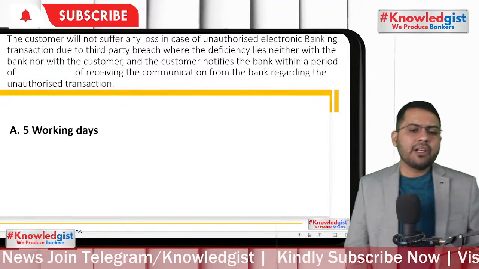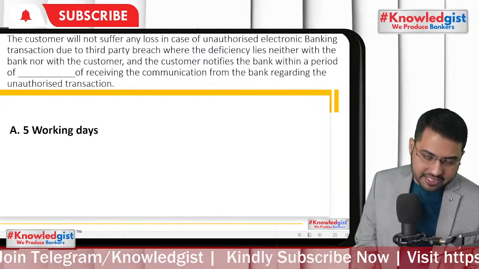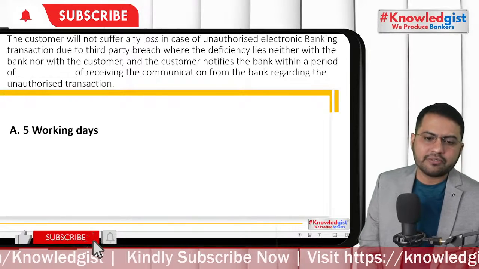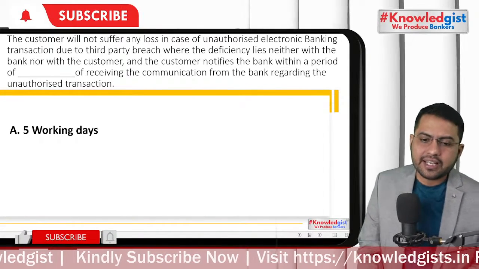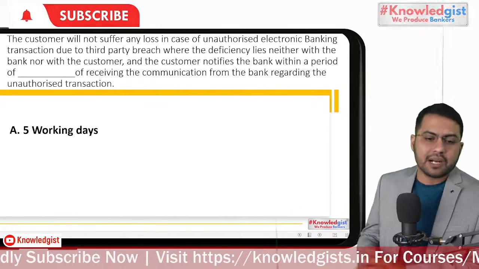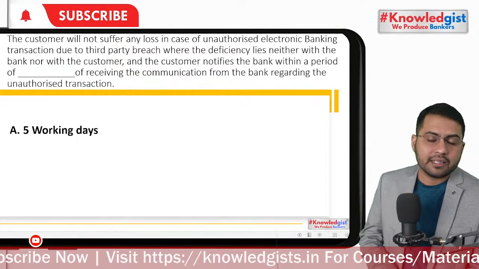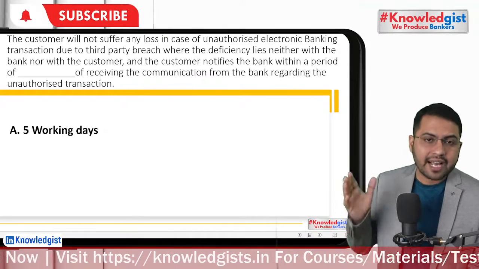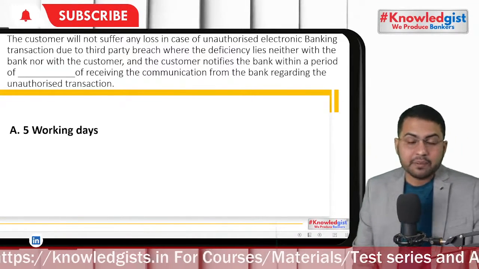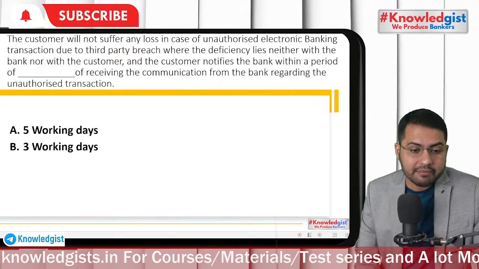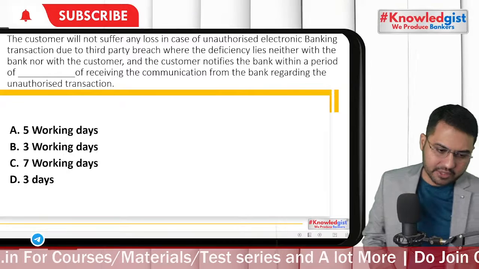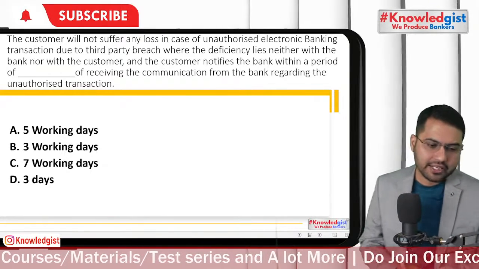The customer will not suffer any loss. It's a very practical, huge case. A customer will not suffer any loss in case of unauthorized electronic banking transaction due to third party breach, where the default lies neither with the bank nor with the customer, if the customer notifies the bank within how many days? 5 working days, 3 working days, 7 working days, or 3 days?